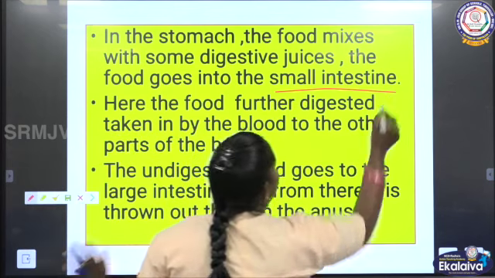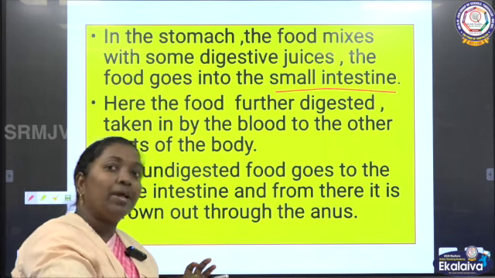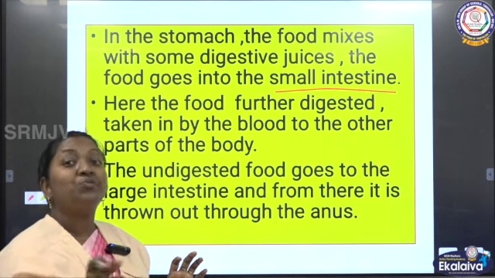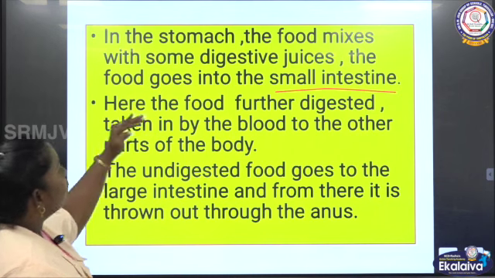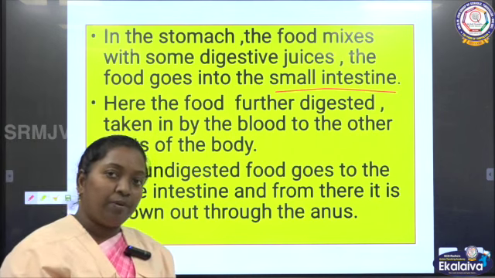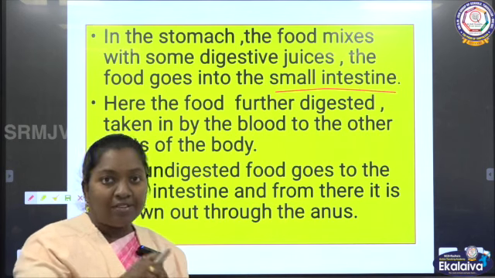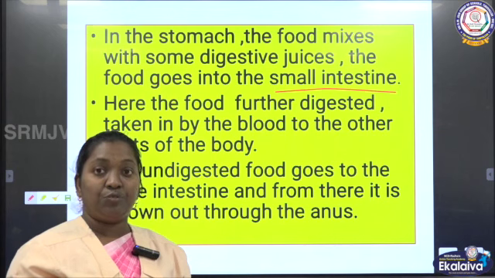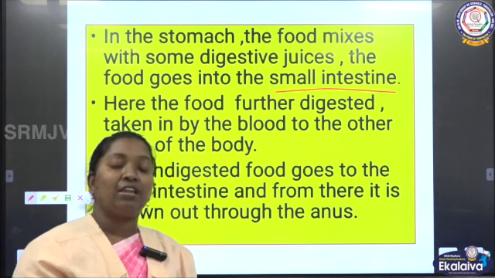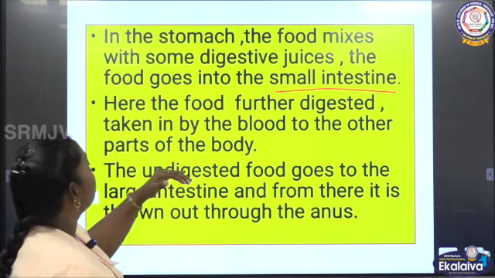Later, after it passes through the stomach, from the stomach it passes into the small intestine. Here the food is further digested. So the stomach is also doing the digestive process. The particles which are not digested in the stomach pass into the small intestine. There, further digestion will be taking place in the small intestine.